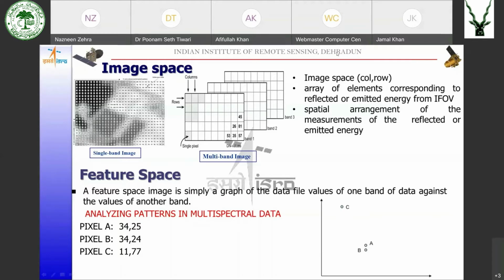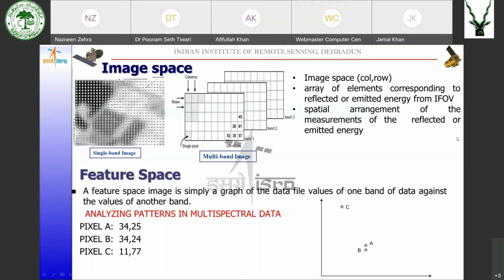And this is because pixel C has completely different values from pixels A and B. Even though pixels A and B might be falling in different parts of the image, pixel A is in one corner of the image, pixel B is in another corner of the image.